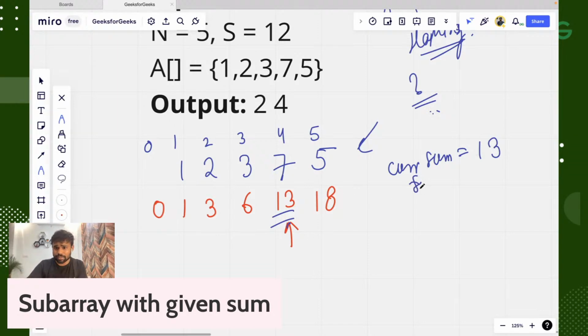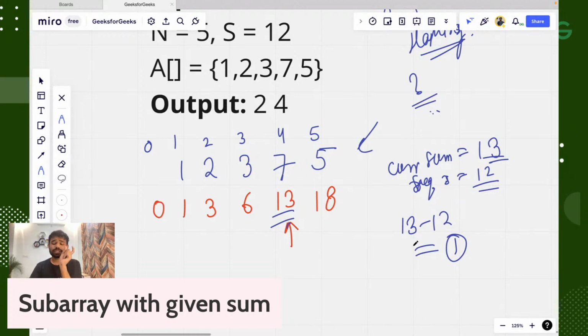Your current sum is 13. Your required sum is 12. That means how much sum should be reduced from it? If I subtract 12 from 13, it will be 1. So if a prefix array of sum 1 is discarded from it, then the remaining array will be the resultant array. This is the array we are considering, whose sum was 13.